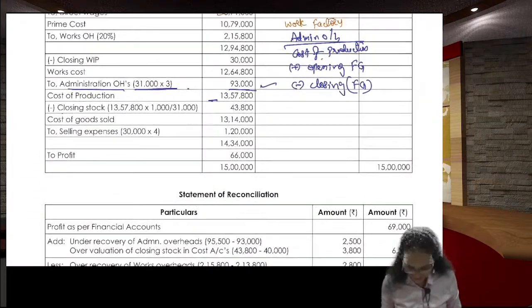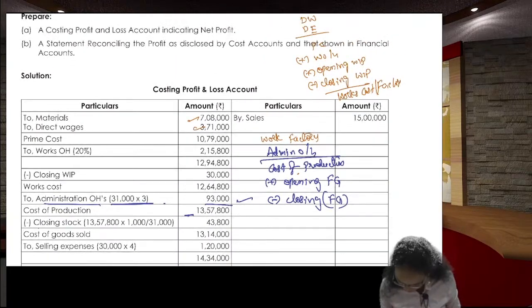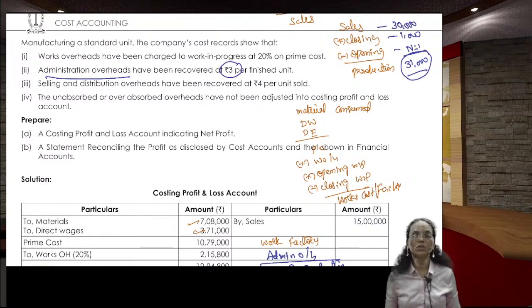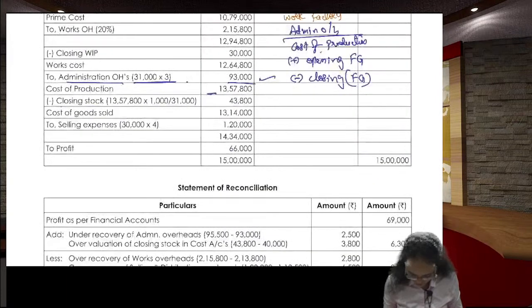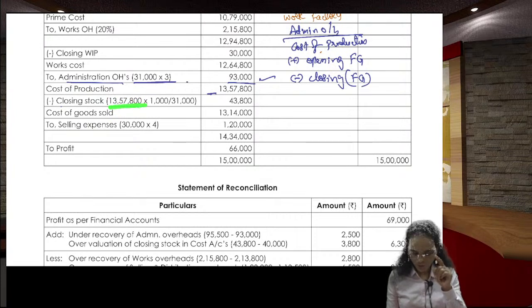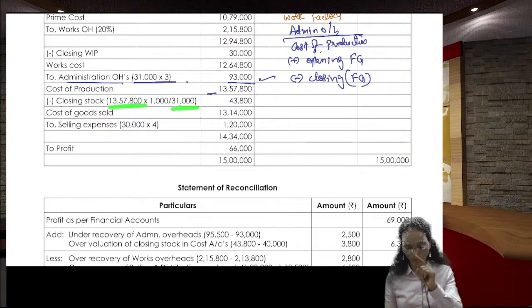So what to do? See, how many units did we actually produce? We produced 31,000 units. For producing 31,000 units, we incurred 13,57,800 rupees. Then we have 1,000 units in the closing stock.